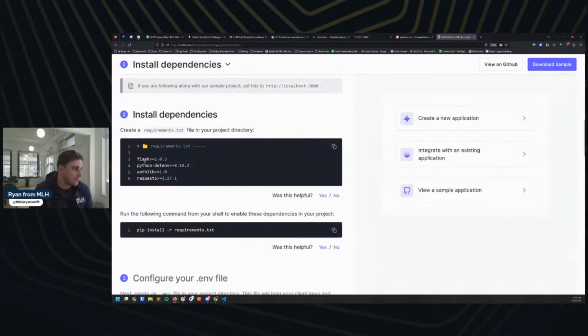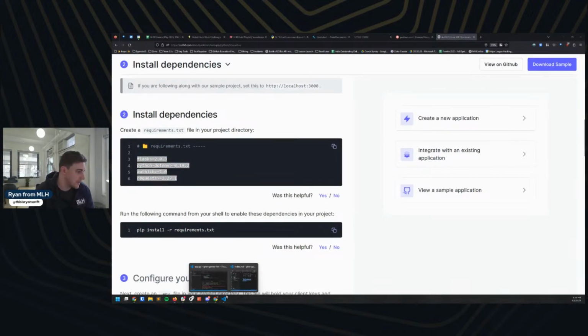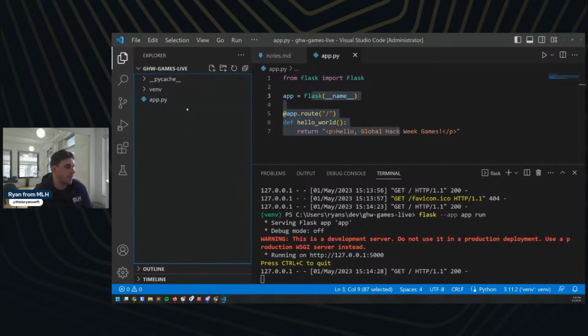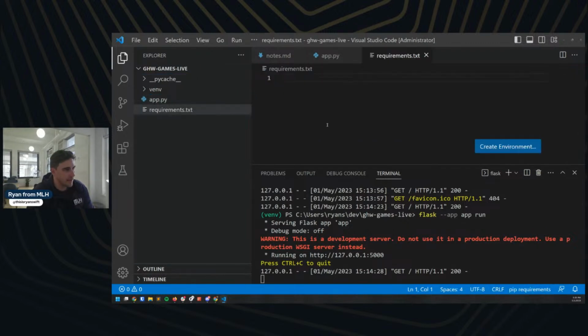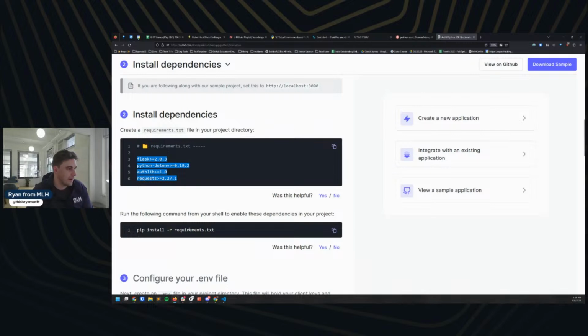So they have Flask installed. They have a couple of other things here in something called the requirements.txt. We're just going to copy this code, and we're going to go make this in our project as well. Let's get the right one opened. There we go. So I'm going to make a new file. I'm going to call this requirements.txt. Great. I'm going to paste in the requirements that they have. I'm going to come back out here, and then they just do pip install -r requirements.